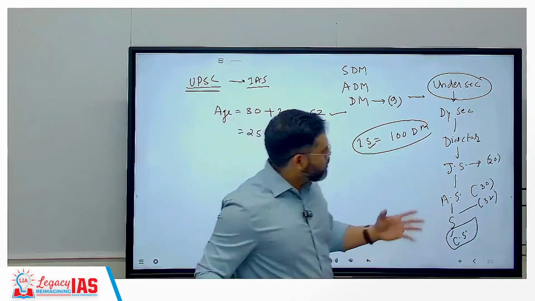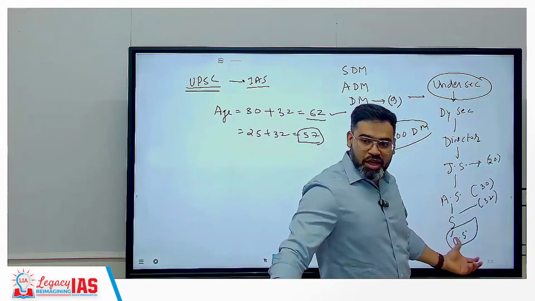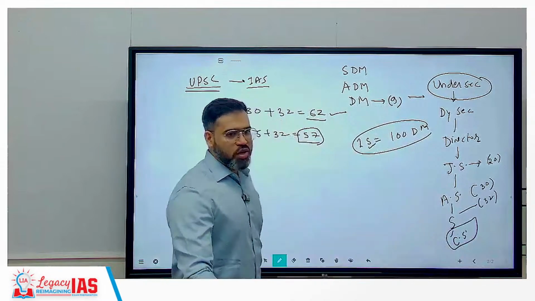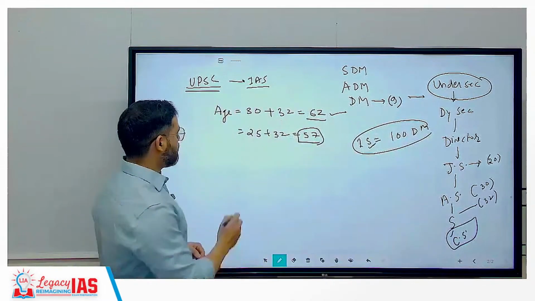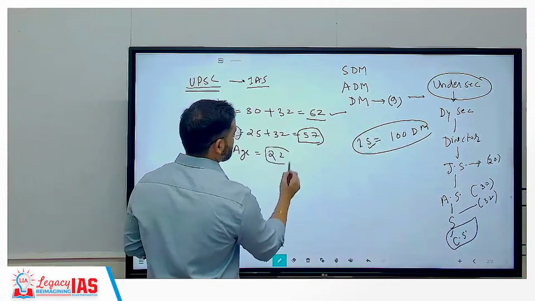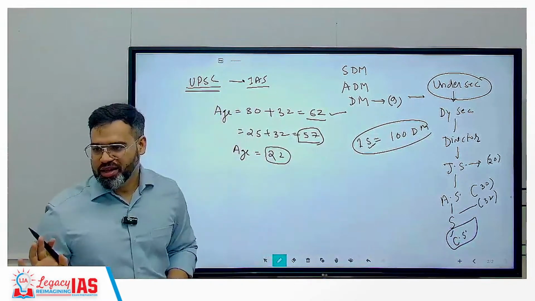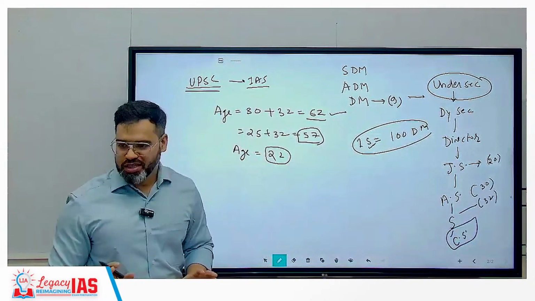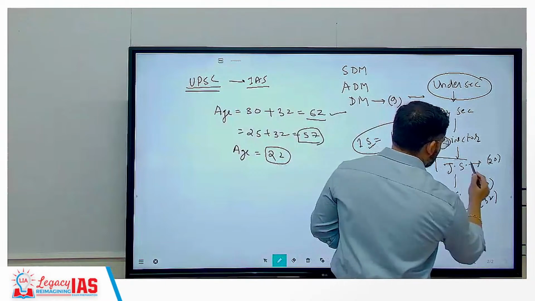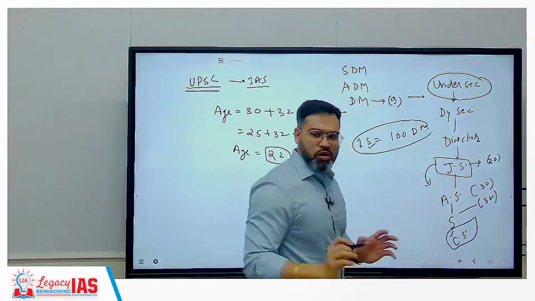For example, if your goal is cabinet secretary बनना है हमको, correct? Highest post. So for cabinet secretary you have to clear the exam at the age of 22 only. After that you will not get a chance. Clear? But if you're getting joint secretary or above, that is a very good post actually.